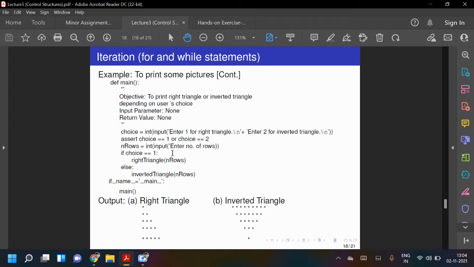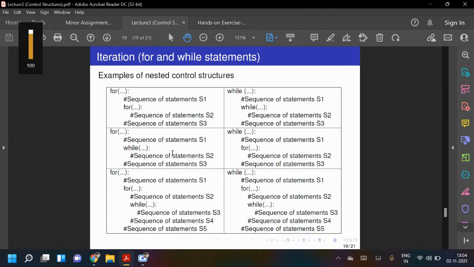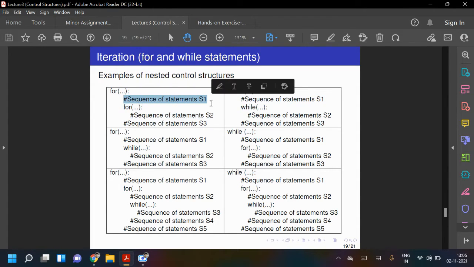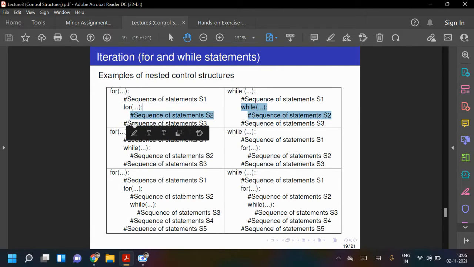In the last class, we were doing this, and we finished this. Next is examples of nested control structure. We may use one control structure under another, like you can use a for loop, and then inside you will execute some sequence of statements S1. Then again, you can use a for statement, and then another sequence, and so on. If you need, you can use it. These examples are called nested control structures.